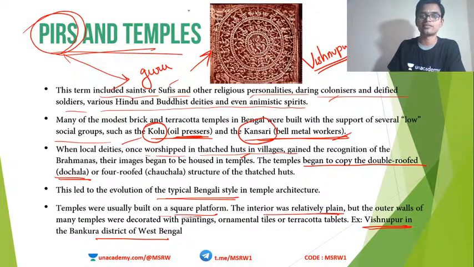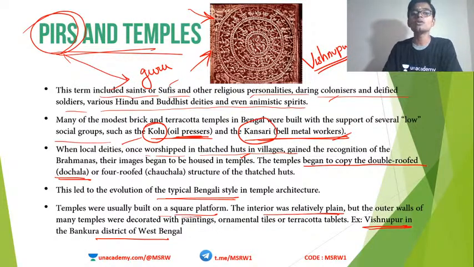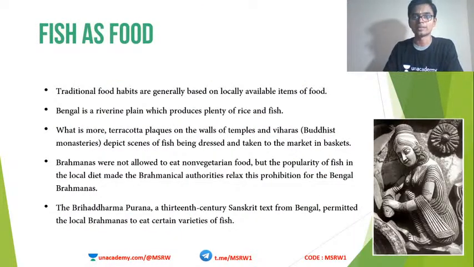You can see this figure even in your NCERT textbook. Okay, so this is the feature of Bengal temples. The inside is very plain, but our exterior wall is intricately designed. Also, these temples are built on a square platform or on top of a square platform. Okay, so this is about the pirs and temples in medieval times.